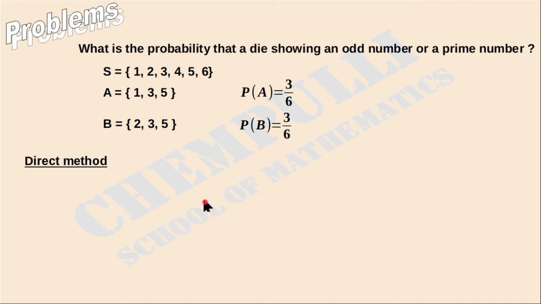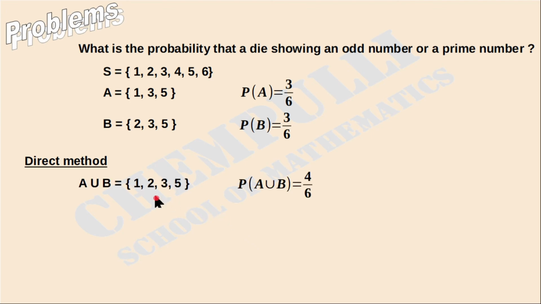Okay, 3 over 6. The next direct method case, first we have to find A union B. What is A union B? It's equal to {1, 2, 3, 5}. A union B is equal to {1, 2, 3, 5}.